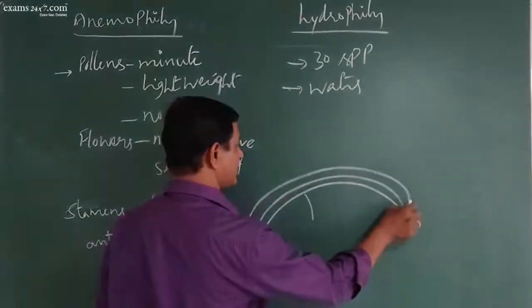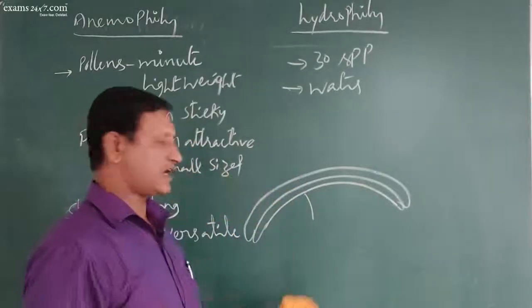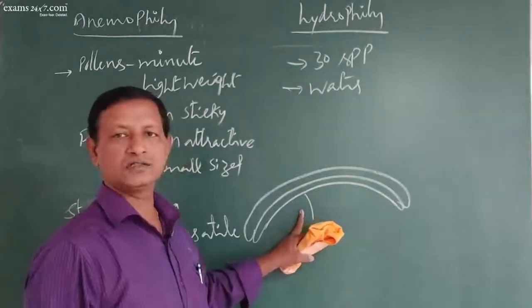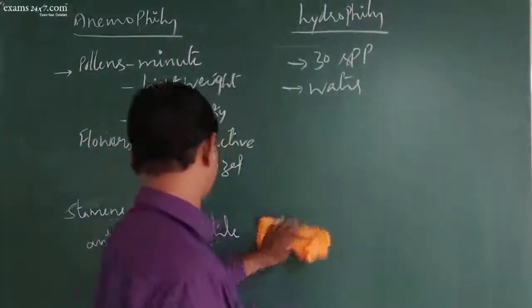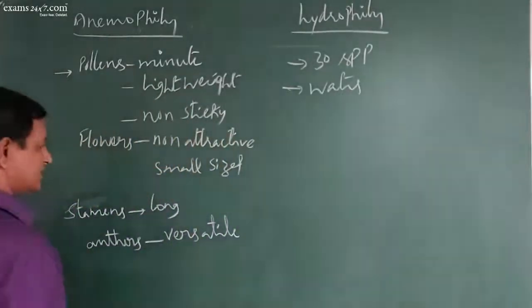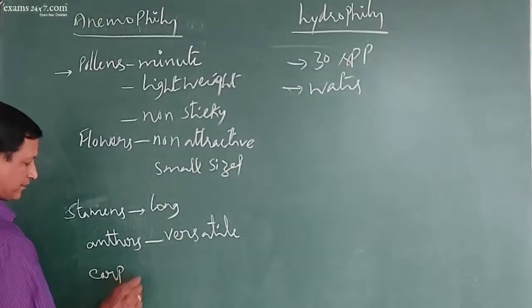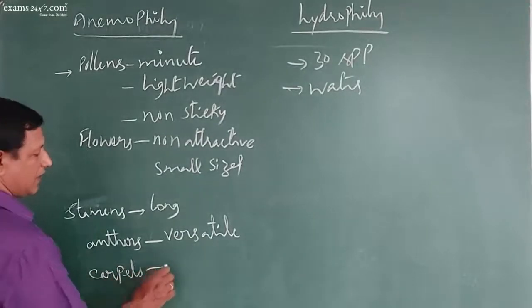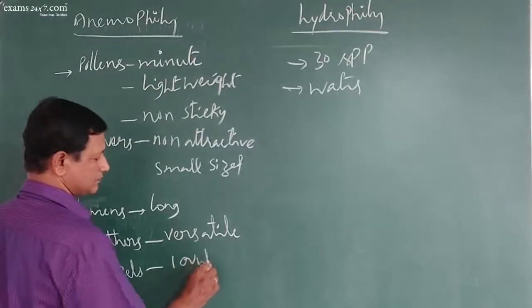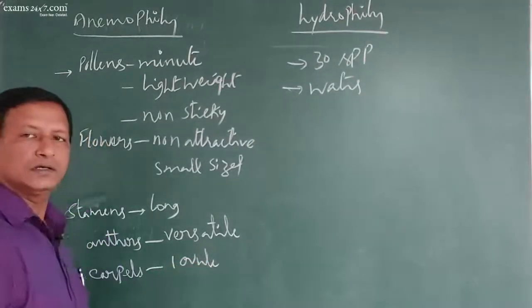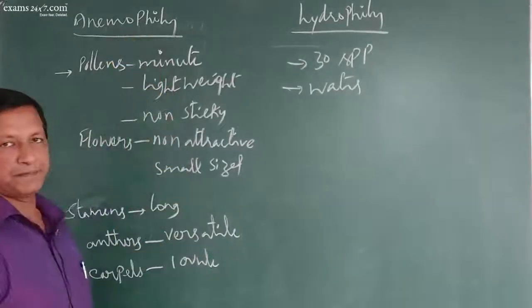This is a versatile kind of anther where the anthers keep shaking on the short filament so that it will be helpful in disseminating the pollen grains. So anthers are versatile. Normally the carpel will have only one ovule, monocarpellary, maybe having only one ovule. So lots of adaptations will be there.